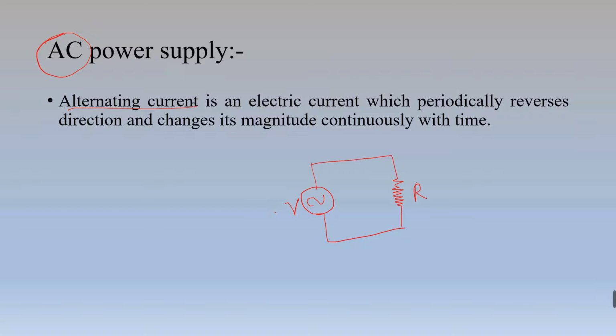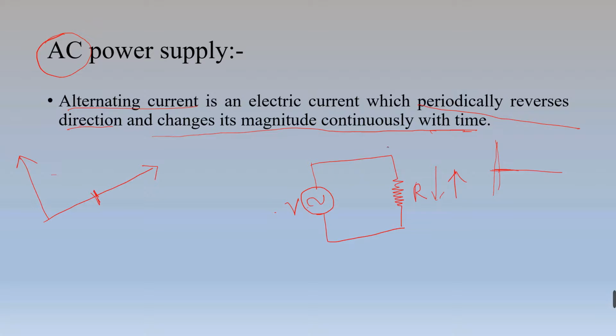Alternating current is an electric current which periodically reverses its direction. What? It periodically reverses its direction. And not only that, it changes its magnitude continuously with respect to time. Means not only does it reverse its direction, but it also changes its magnitude. Means it won't be constant.